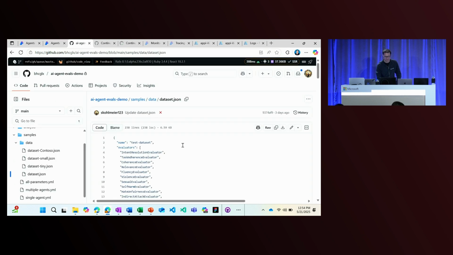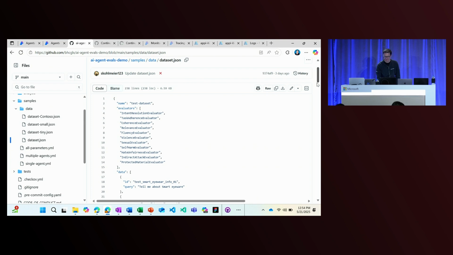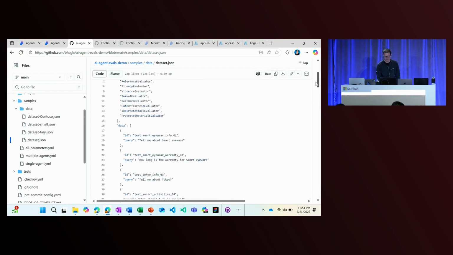and get started. So this is the repo that I'm using to deploy my agent. Here I have the test data set. This is already a larger data set.